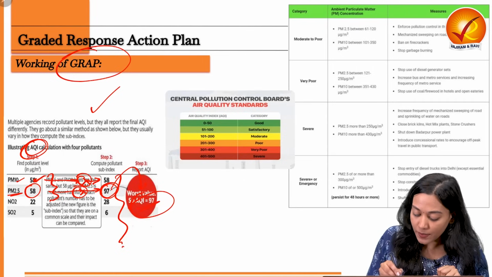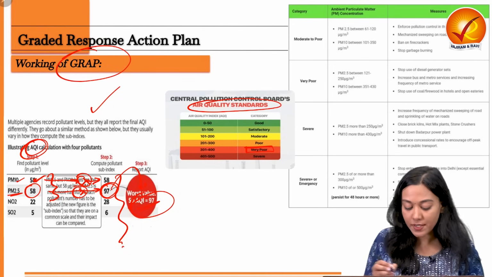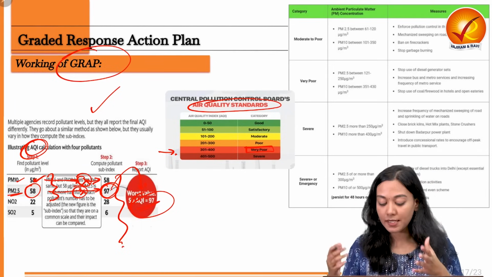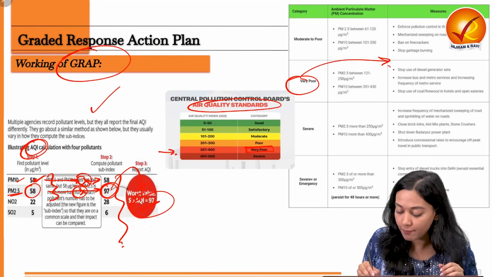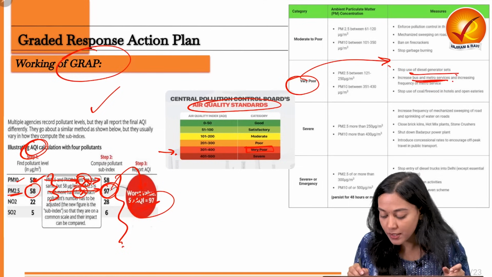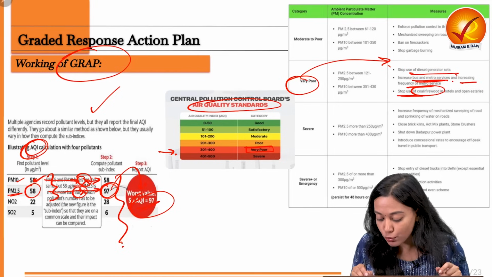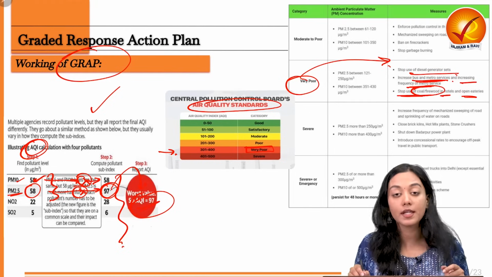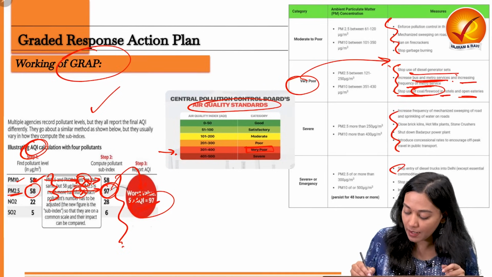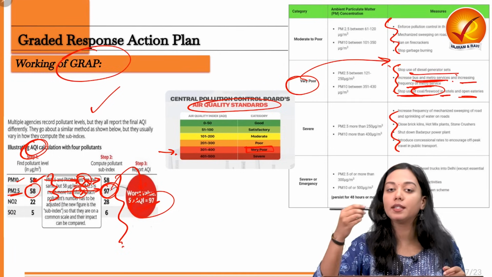Now, in accordance with the air quality standards, see in this particular case, the very poor category has been triggered, which is the range of 301 to 400. So this will call for triggering of a different set of emergency measures. What are these? In the very poor segment, we have the following measures: to stop using diesel generators, to increase the bus and metro service and the frequency of the metro services, and also to stop entirely the use of coal and firewood in hotels and in open eateries. So these are specific emergency provisions that are adopted by the government in order to have a graded response to the rising air pollution in the Delhi NCR region.